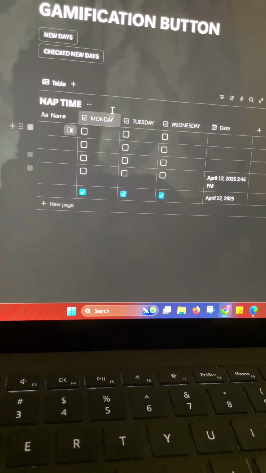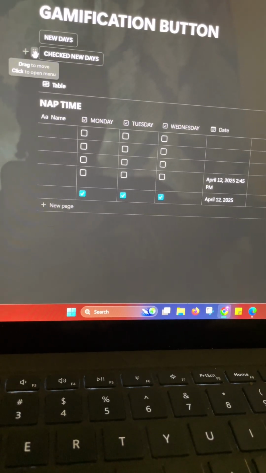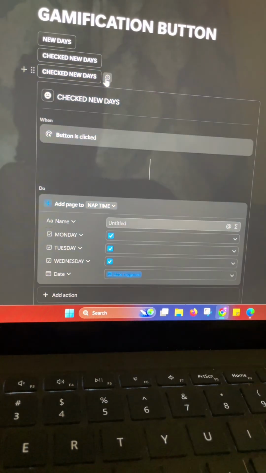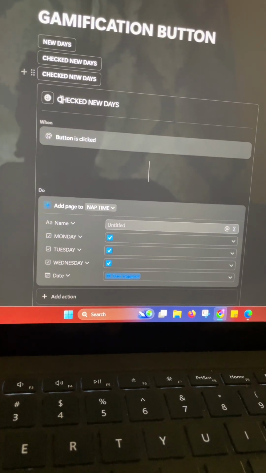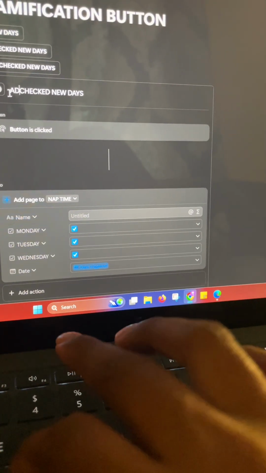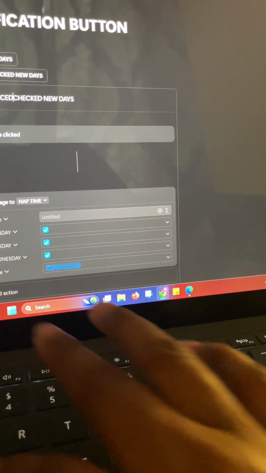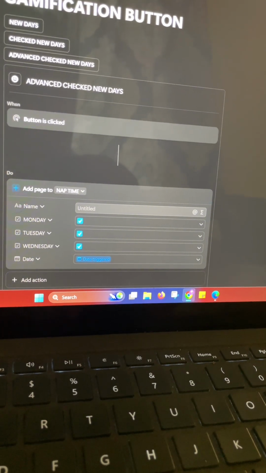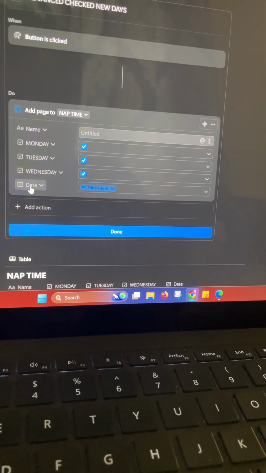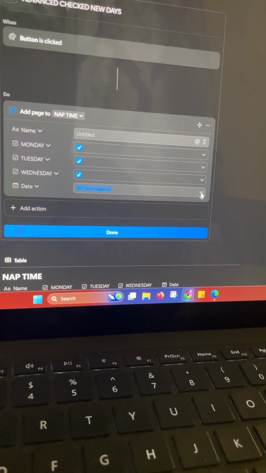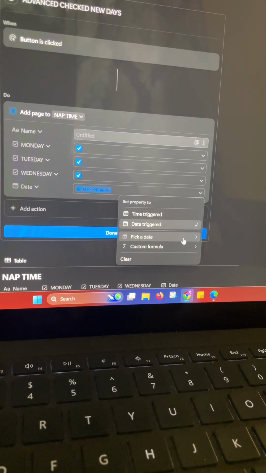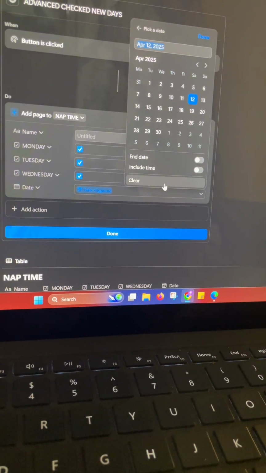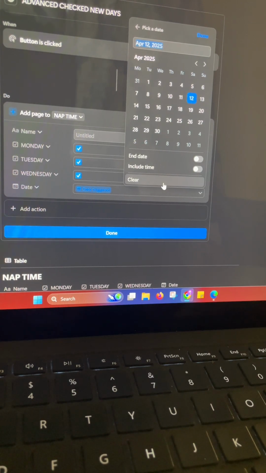And then something else that you can also do, which I will recreate, I will duplicate this button one more time. This one's going to be a little bit more advanced. An advanced new days option. So what you can do is, no, I don't want to get to the enhanced option yet.